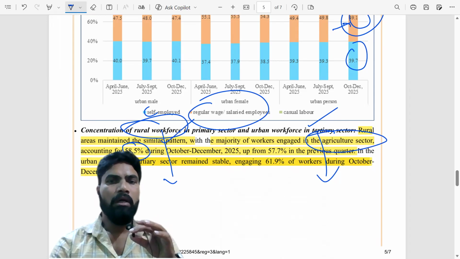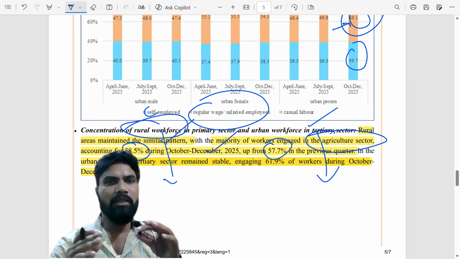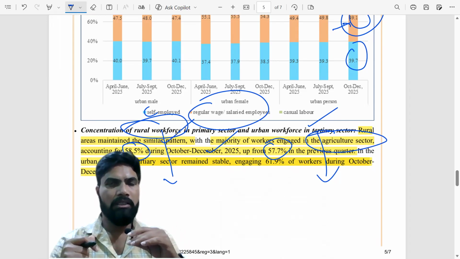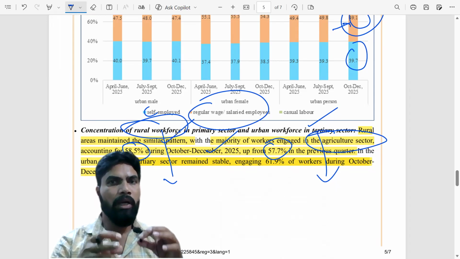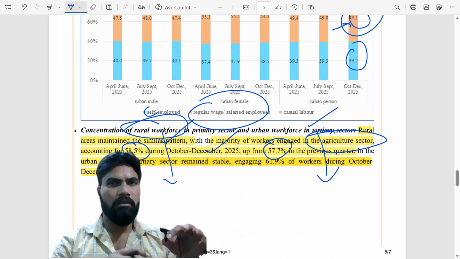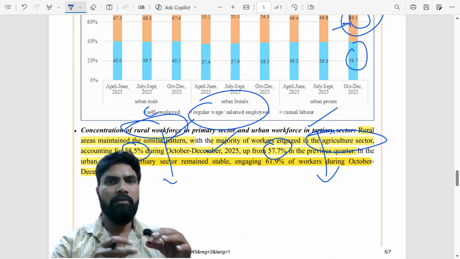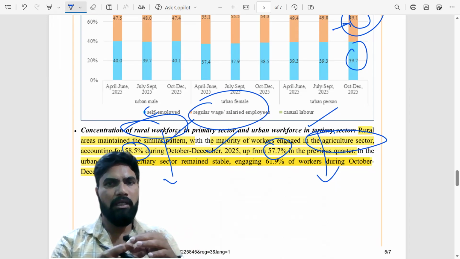58.5% during the third quarter, that is, the October to December quarter, which is an increase from 57.7% in the previous quarter. You may think this is not good news, that more and more people are further engaged in agriculture. The idea is that somehow we have to bring people who are engaged in agriculture and provide livelihood to them in the non-farm sector. That is how we can address the distress in agriculture.